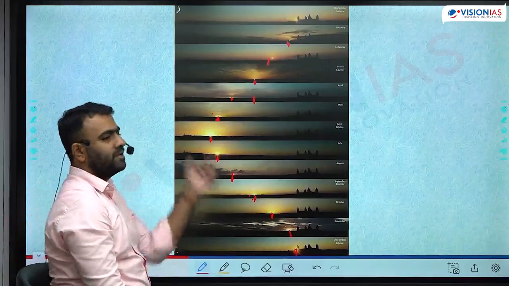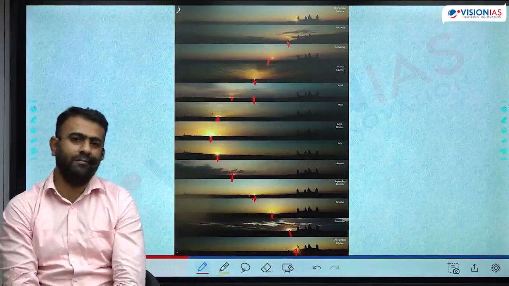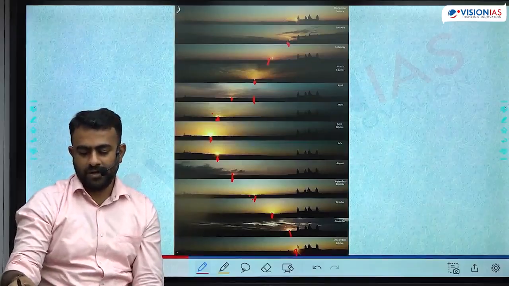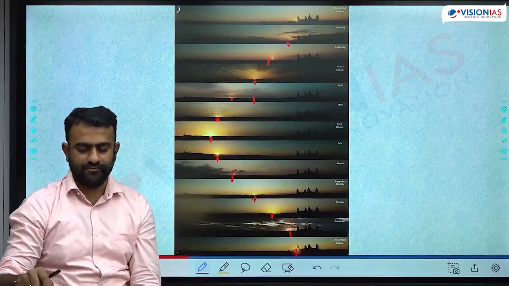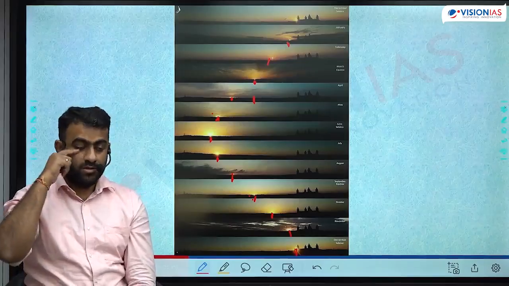This is the apparent movement of the sun. Very, very important for many of the geographical concepts. It is very useful in climatology. Apparent movement of the sun. That is all about seasons.